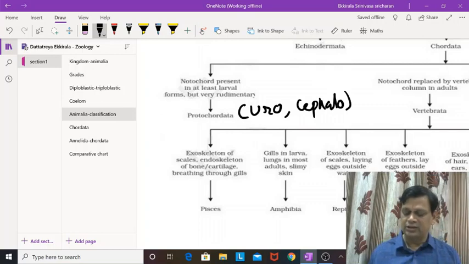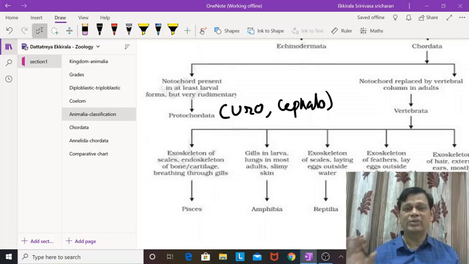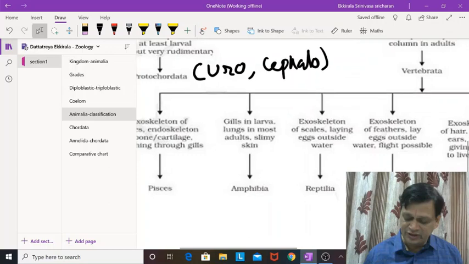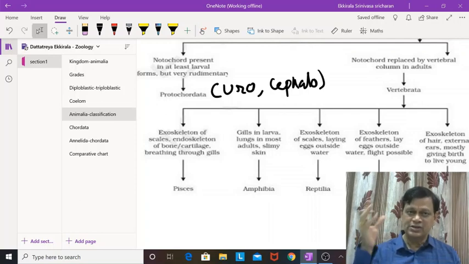Then coming to Vertebrata, the notochord is transformed into the vertebral column, which is one of the major skeletal supports. All vertebrates are chordates, but all chordates are not vertebrates. Another name for vertebrates is craniates, because the brain is supported by a cranium in them.